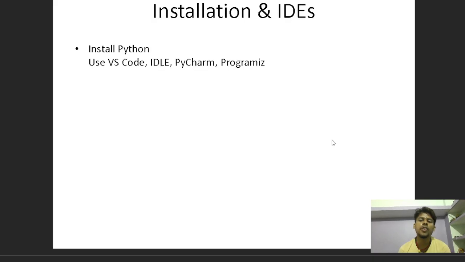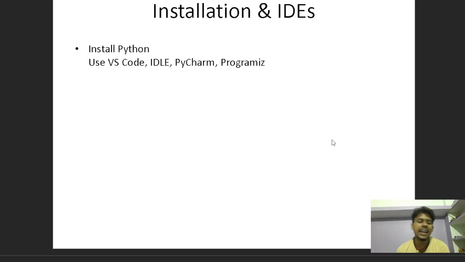Now, how do we install Python? Firstly, before writing a Python program, we need a platform, which means we need to install Python on our computer. Then we go to Chrome, there is an option to download, and we download it onto our laptop.